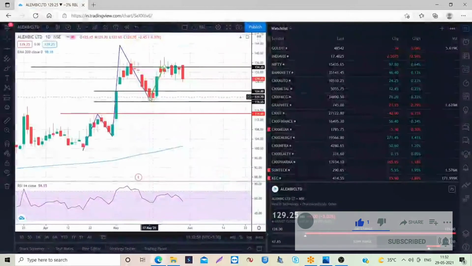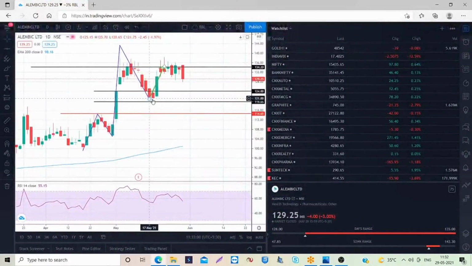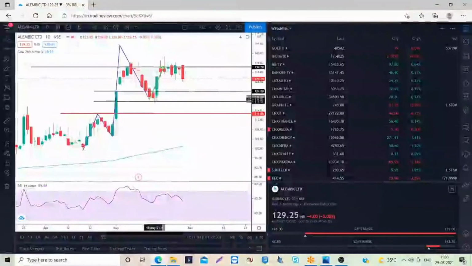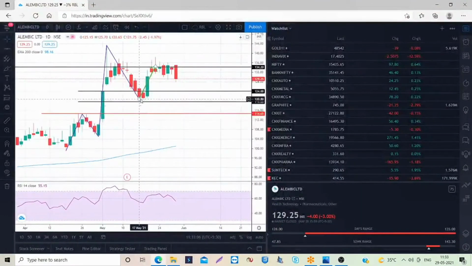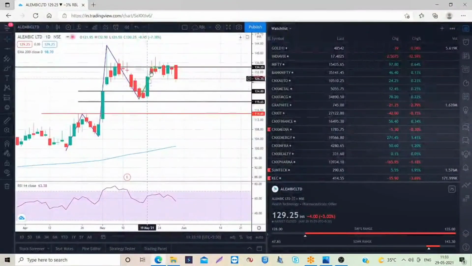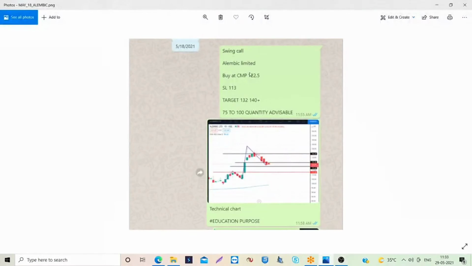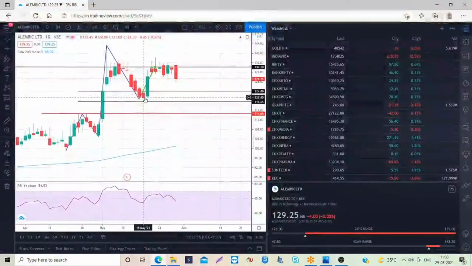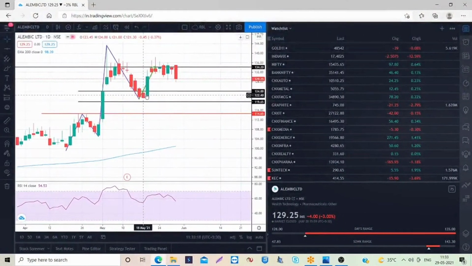This is the point where we know the stock will definitely react from the low, as per the Elliott wave theory. We know this will be the reversal point, and from that point onwards the stock went up. Exactly, we picked at the bottom only. We can see around 122.5 is the bottom here, so we entered around here. From the next day onwards, the stock went up.